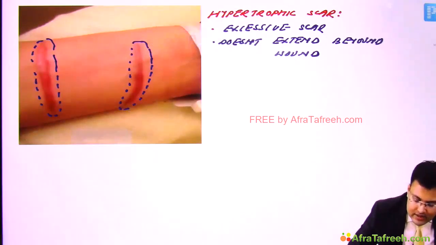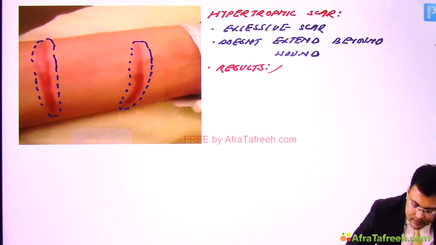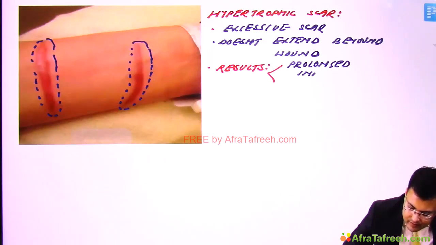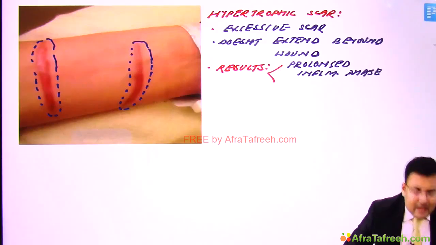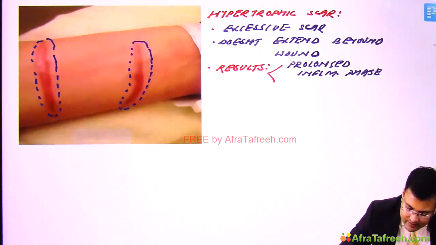So it results from a prolonged inflammatory phase, and unfavorable scar siting means incision across the tension lines.